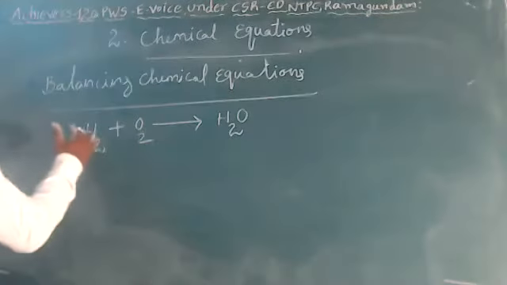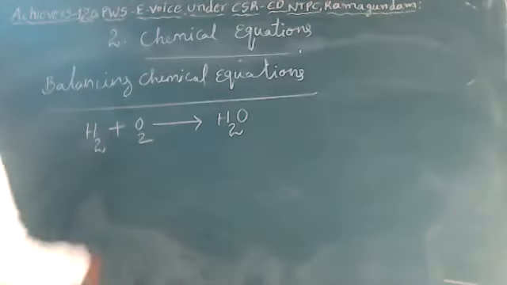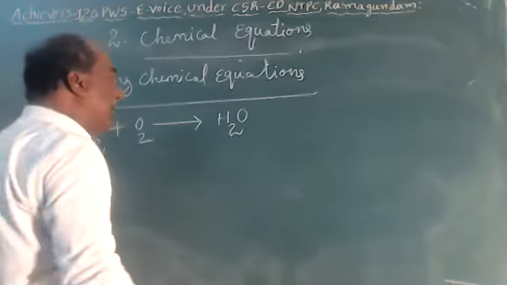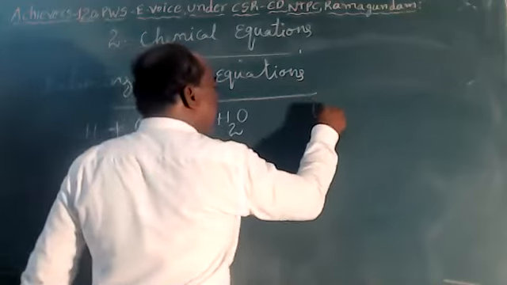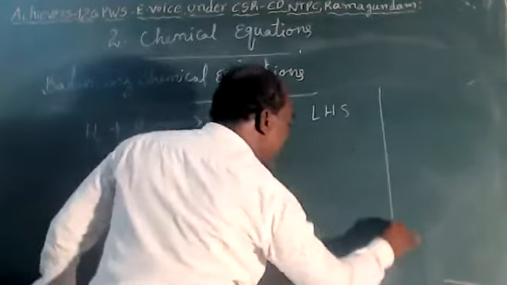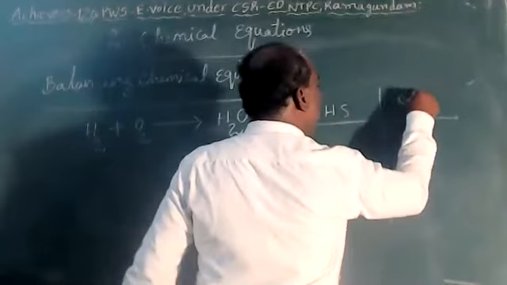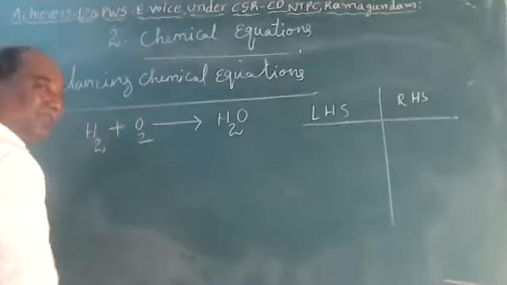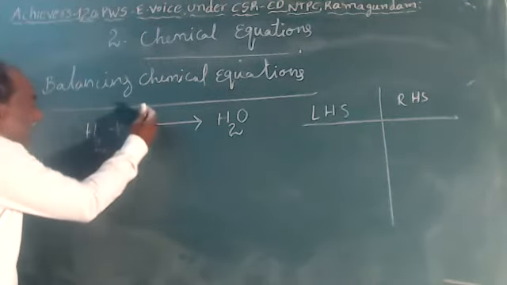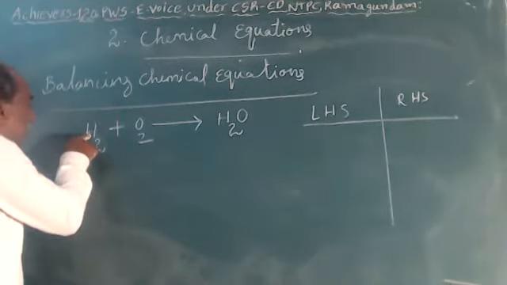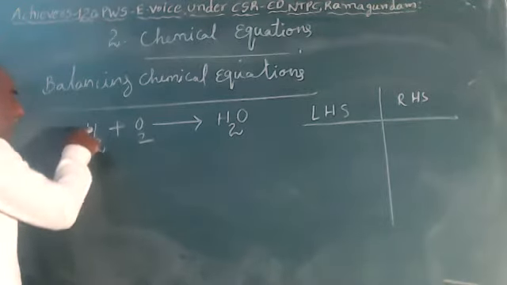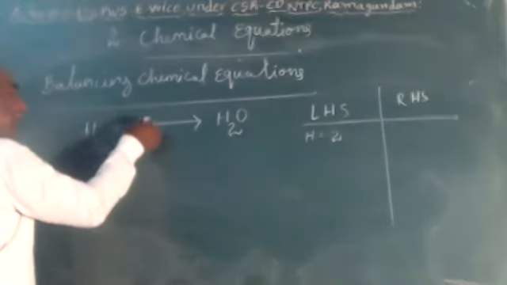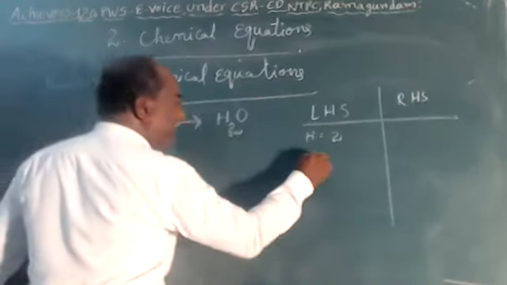Then we have to count the LHS and RHS. That means on the reactant side, how many atoms are there, and on the product side, how many atoms are there. The left hand side is nothing but the reactants. We count how many atoms are on the left side. Here, hydrogen has 2 atoms. On the LHS, oxygen is 2.